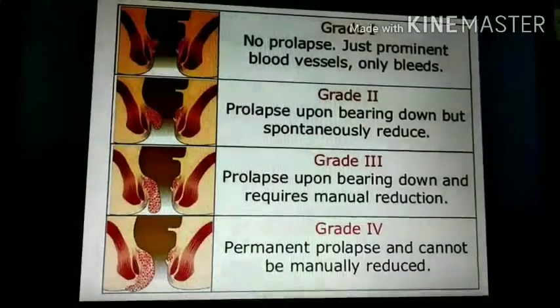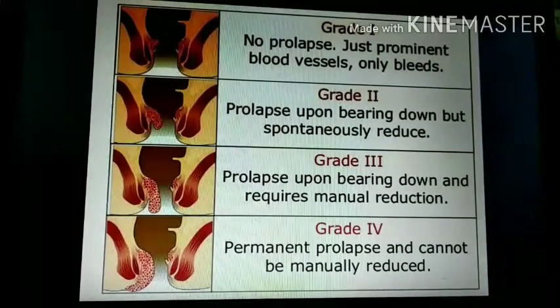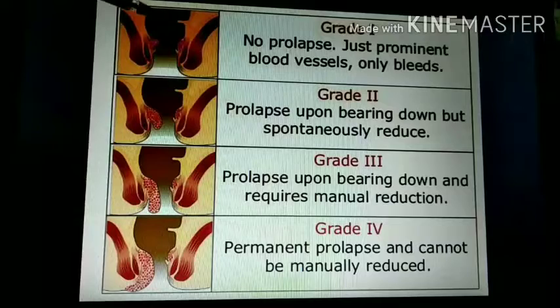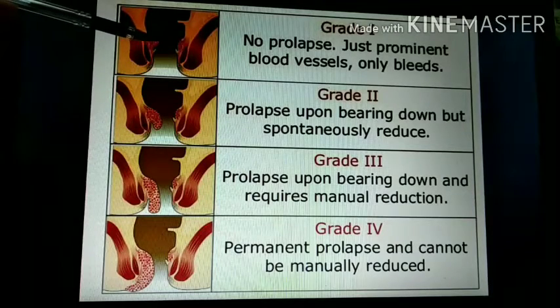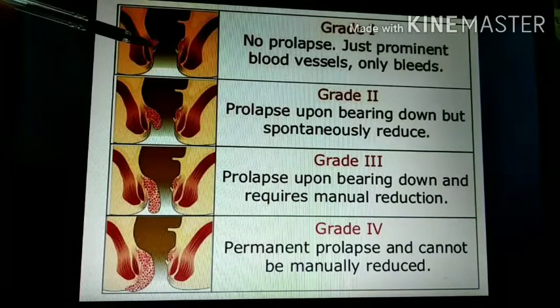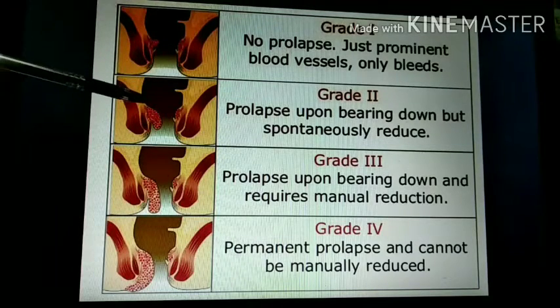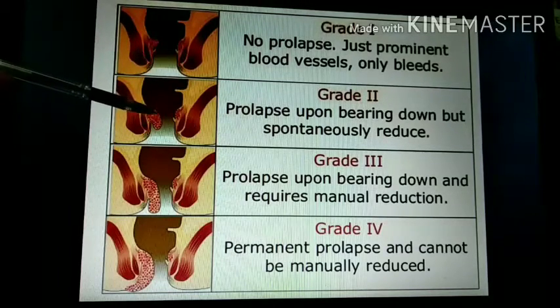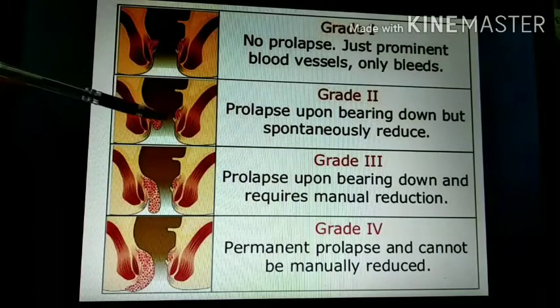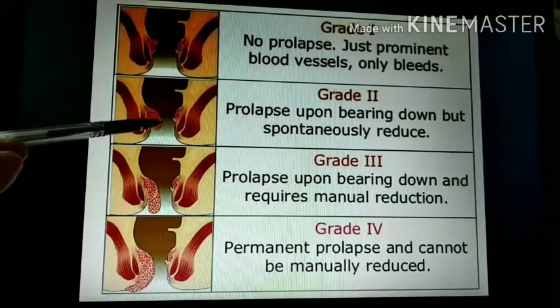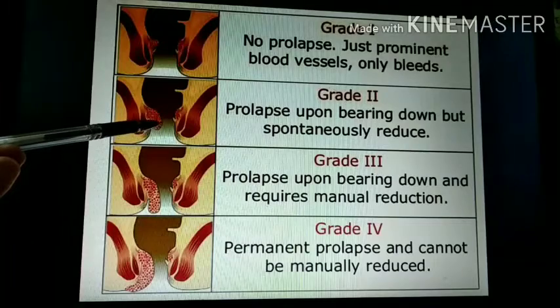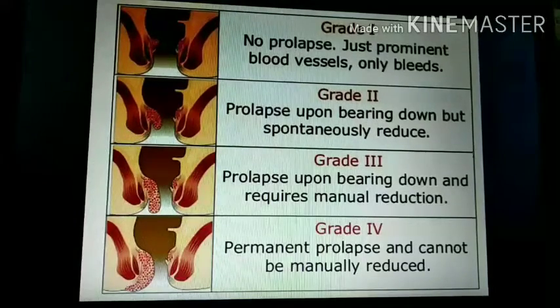Here shown in this diagram, these are hemorrhoids. In grade 1, the hemorrhoids are only prominent and there is no prolapse. In grade 2, the prolapse is on bearing down; the hemorrhoid becomes prolapsed but spontaneously goes back to its normal position.